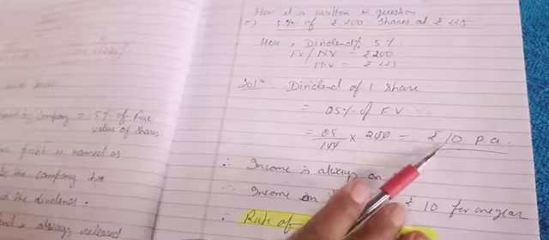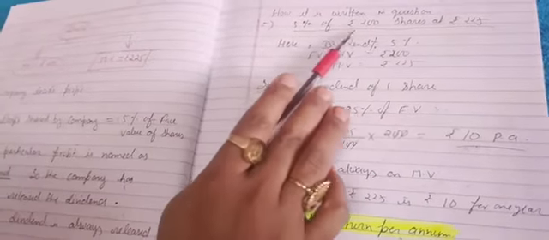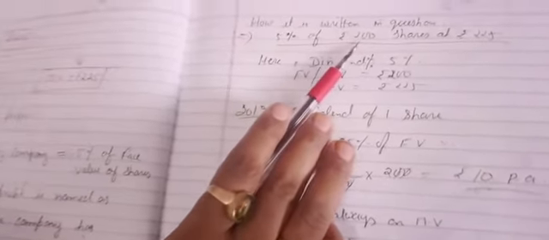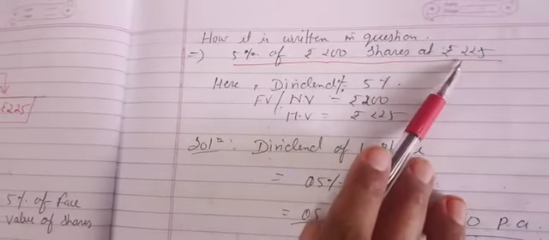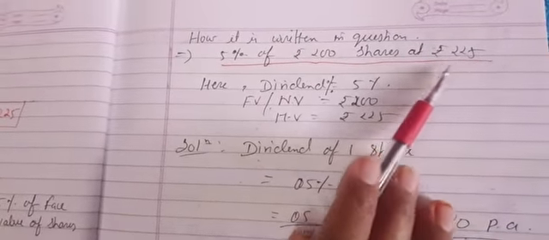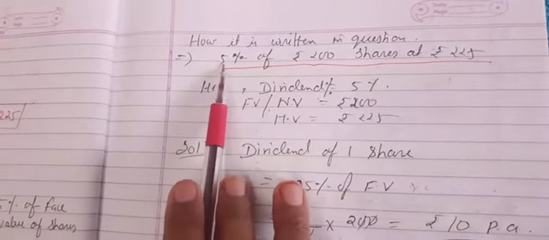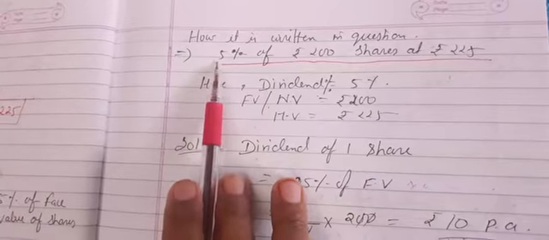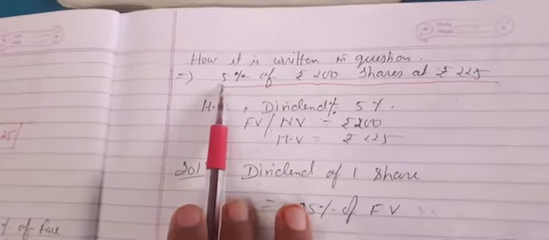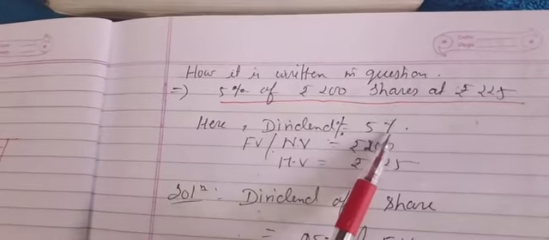Now try to understand this whole thing that I tried to explain here. Any share whose original value, original price was rupees 200, but at present its market value is rupees 225, and the company had decided that they will provide 5% dividend to their shareholders so that everyone gets the profit, and they feel happy that they are getting profit because they have invested money. So the company decided they will provide 5% dividend.